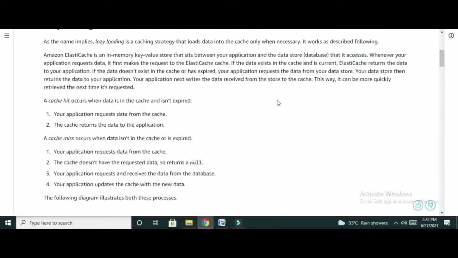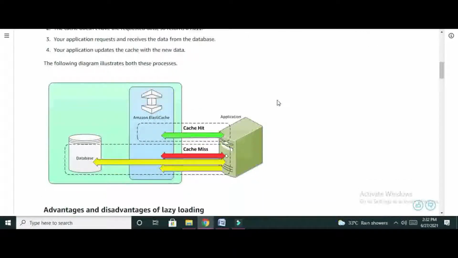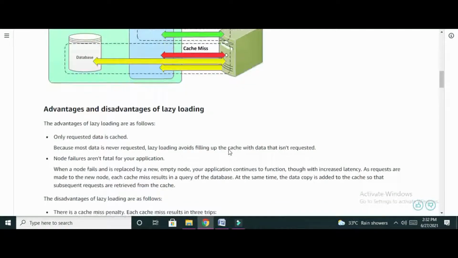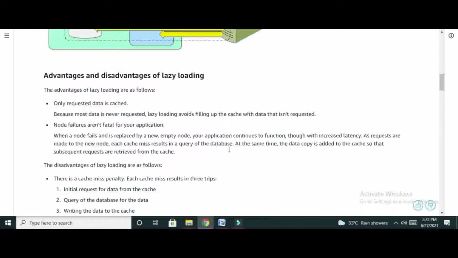Let us analyze this diagram. This is the application. It makes a request to the cache memory. If it is found in the cache memory, a cache hit takes place, and if it is not, a cache miss takes place. If a cache miss takes place, then it makes a request to the database, and if it is found, then it gets the acknowledgement. In this way, whenever the data is needed, it requests the cache. That's why the name is lazy loading.